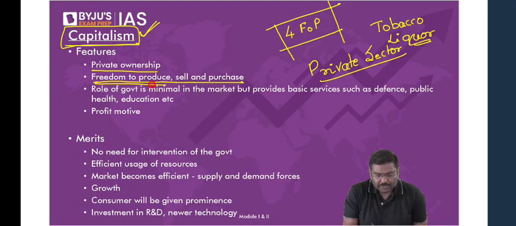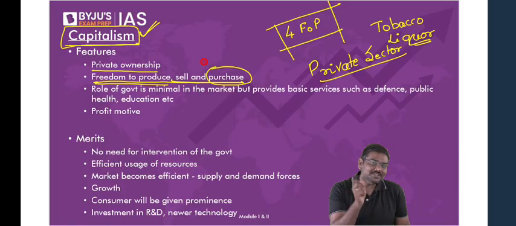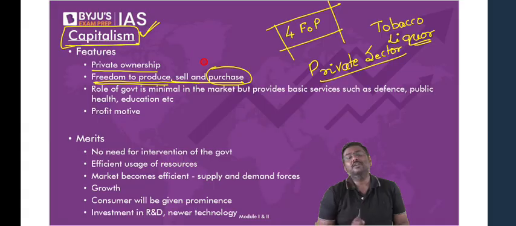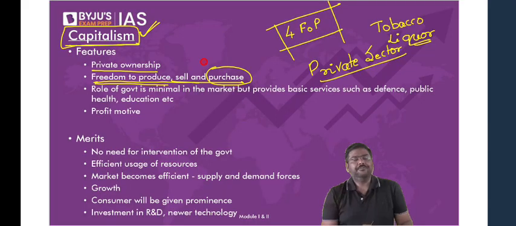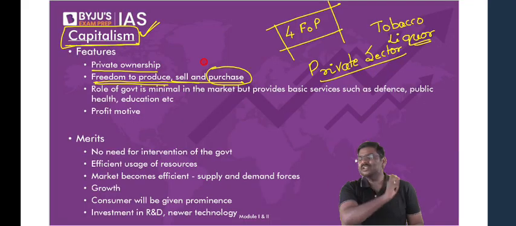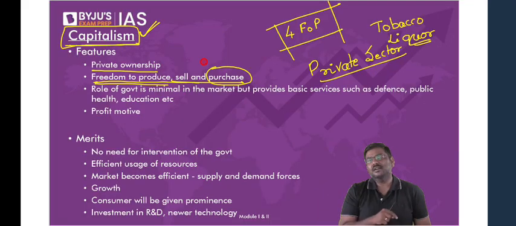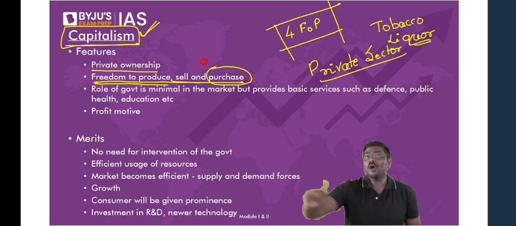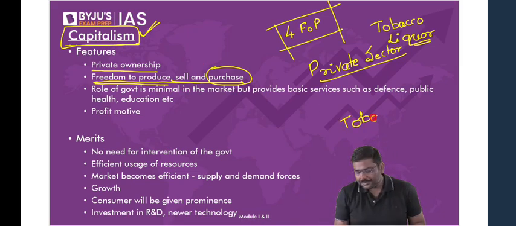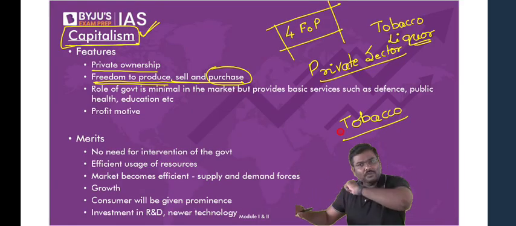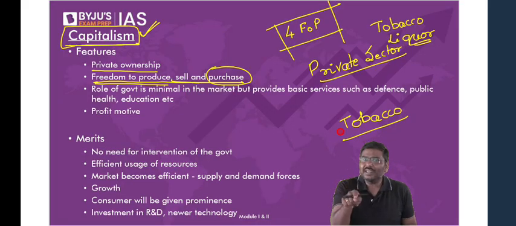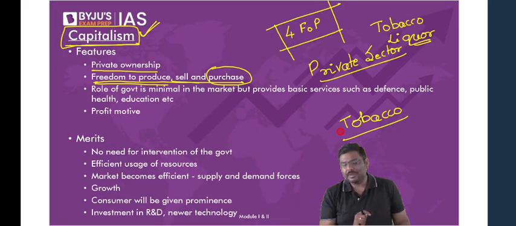So freedom to produce, sell, as well as purchase. Please remember the third point as well. In capitalism, even the consumers will have the freedom to purchase. What do you mean by freedom to purchase? Let me take one example. Imagine in a country where government will decide everything, what to produce, how much to produce, etc. If the government will decide that henceforth no tobacco products, no one will produce or sell them in the market, even though you have money, will you have freedom to purchase tobacco products in such an economy?